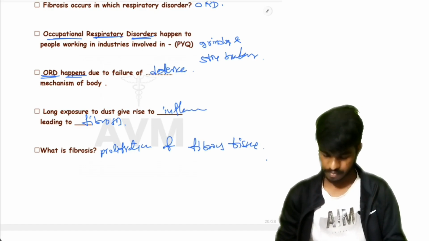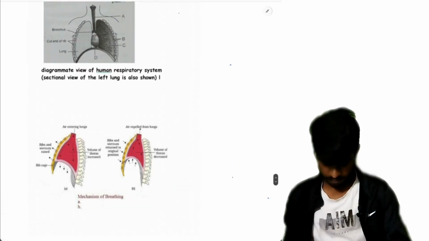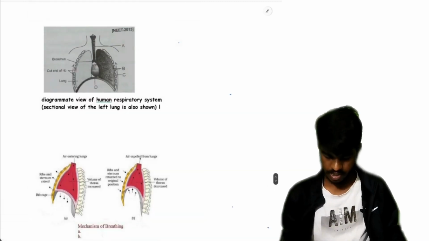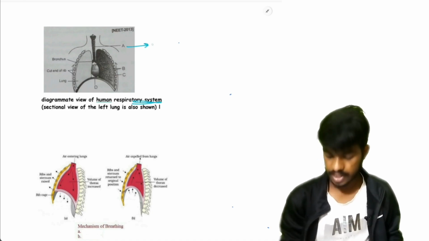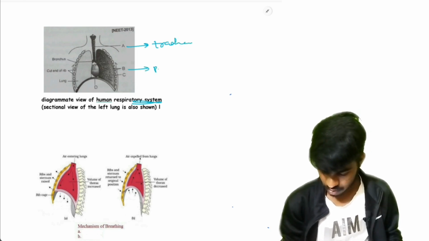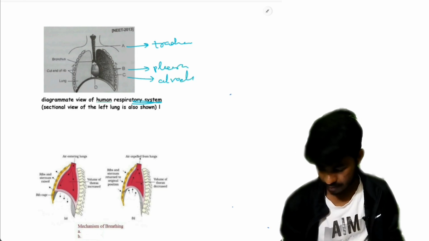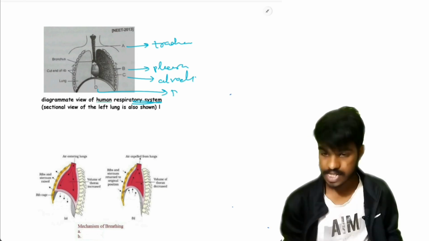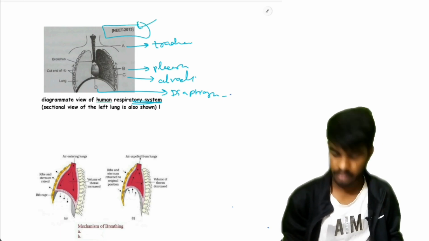And now diagrams. This is the diagrammatic view of human respiratory system. Here A is trachea and B is pleura and C is alveoli and D is diaphragm. This is the NEET 2023 question.